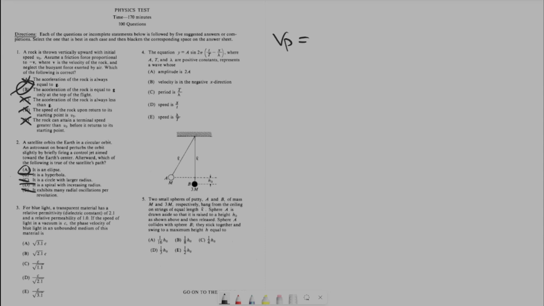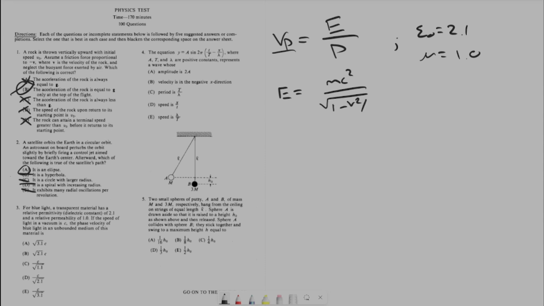So the phase velocity is going to be the energy over the momentum. Let's write down some things that were given real quick. Epsilon, the permittivity, is 2.1. Mu, the permeability, is 1.0. The energy is going to be mc squared over the square root of 1 minus v squared over c squared, or just gamma mc squared.